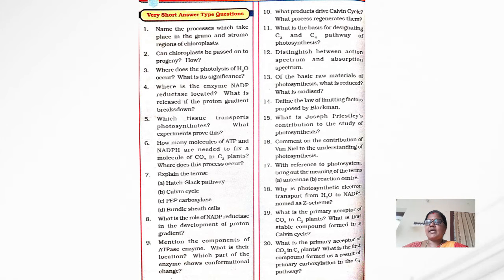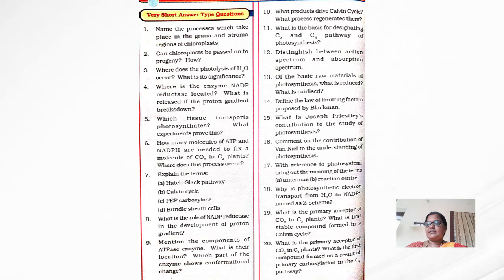And next one is: explain the terms Hatch-Slack pathway, Calvin cycle, PEP carboxylase, bundle sheath cells. And next question is: what is the role of NADP reductase in the development of proton gradient? Next one is: mention the components of ATPase enzyme. What is their location?